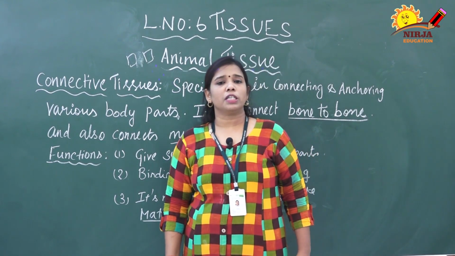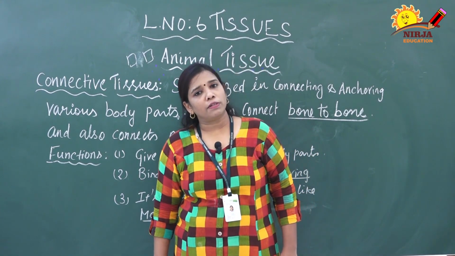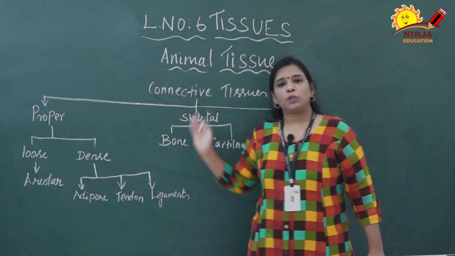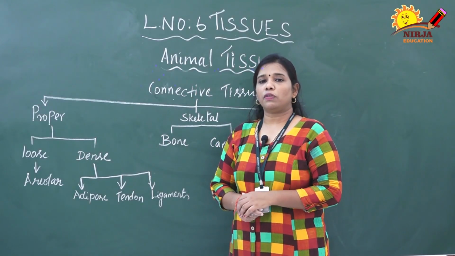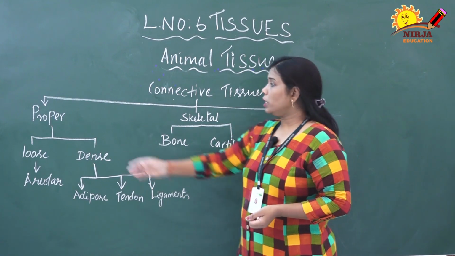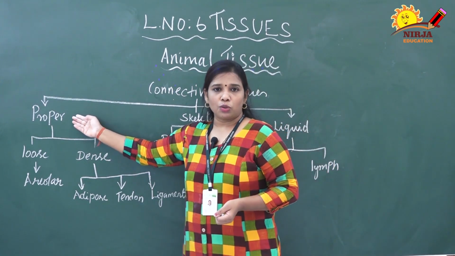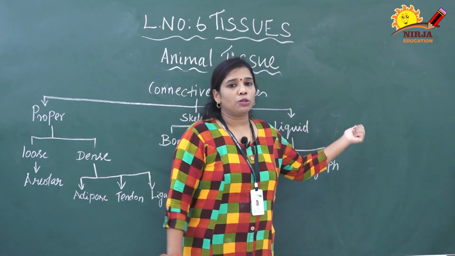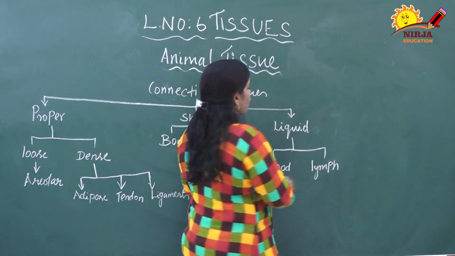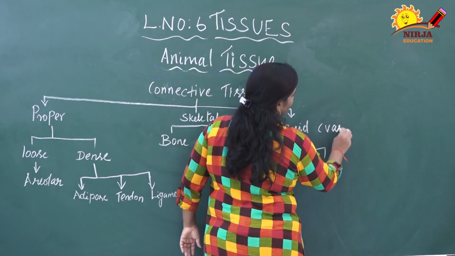Next we are going to discuss the types of connective tissue. The types of connective tissue consist of three types. One is proper connective tissue, another is skeletal connective tissue, and another one is liquid connective tissue. This liquid connective tissue we can also call vascular tissue.